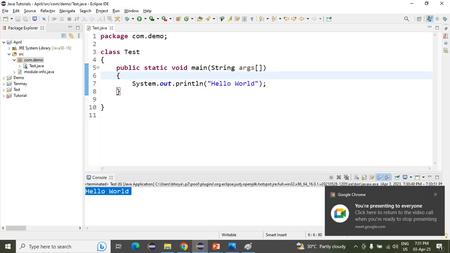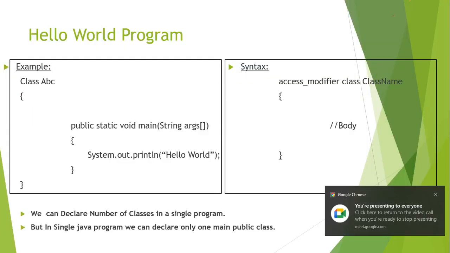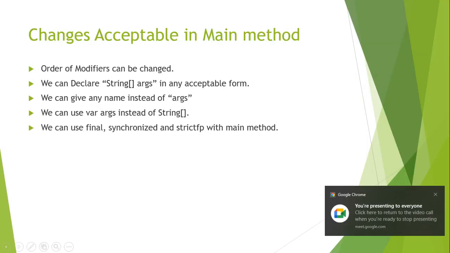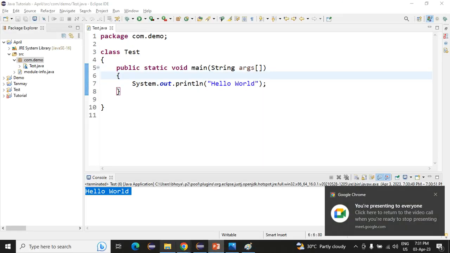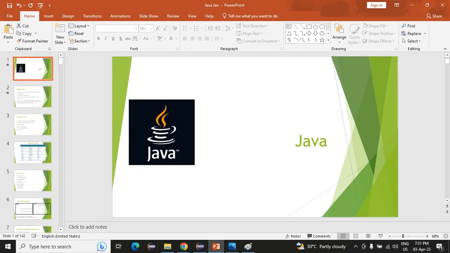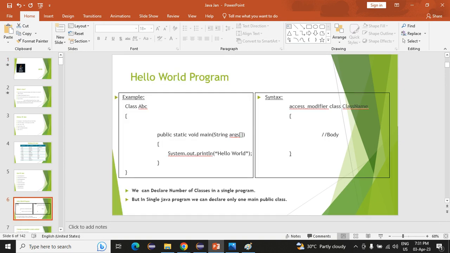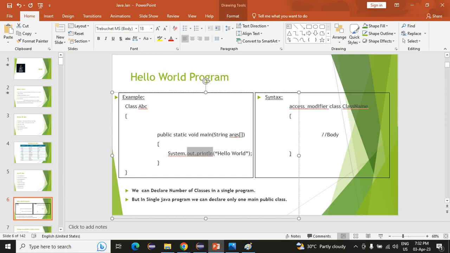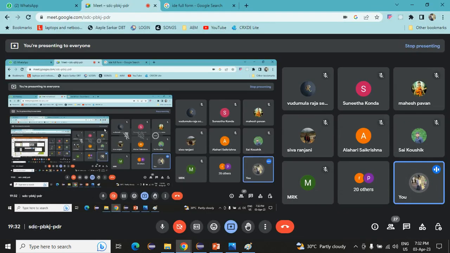So today we saw the introduction of Java: what is meant by Java and what is the use of Java. Tomorrow we will see the main topics: what is inside Java, what are the data types, what are the keywords. We will see why we are writing System.out.println, what is System, what is out, what is println. We will also see why we are writing public and static, what they are.